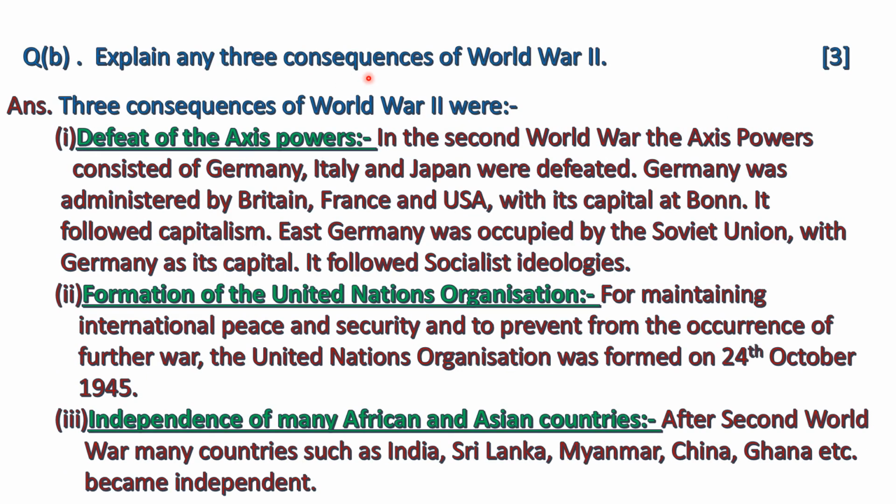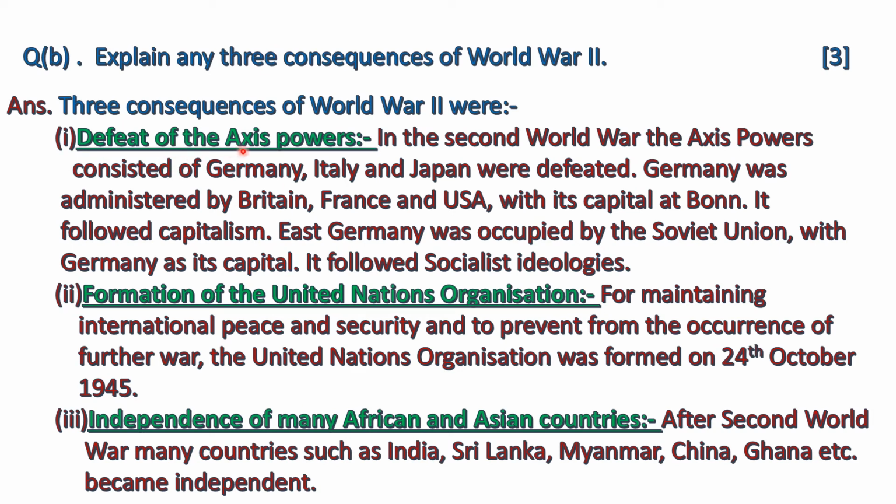Explain any three consequences of World War II. Three consequences of World War II were: defeat of the Axis powers, then formation of the United Nations Organization. This is a very important point. Then independence of many African and Asian countries.